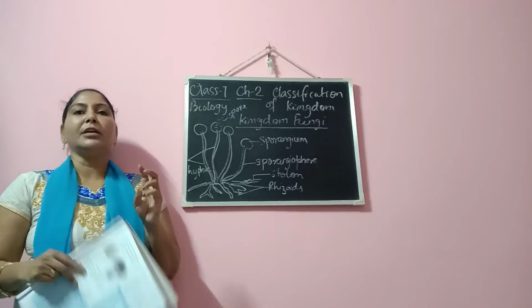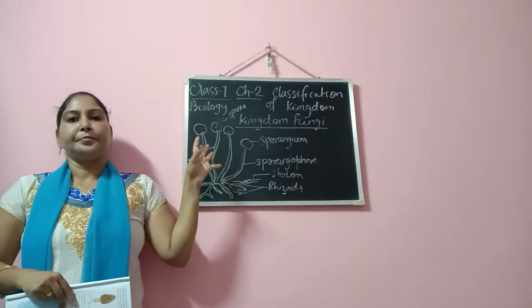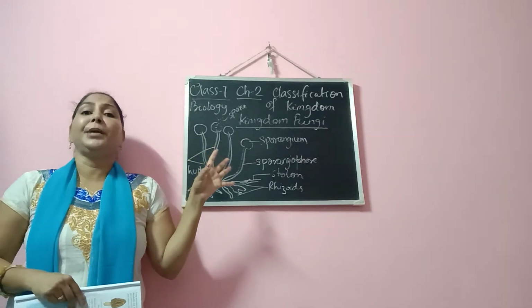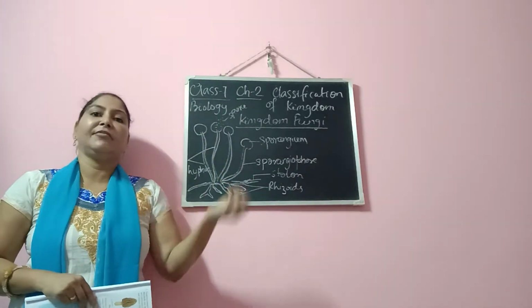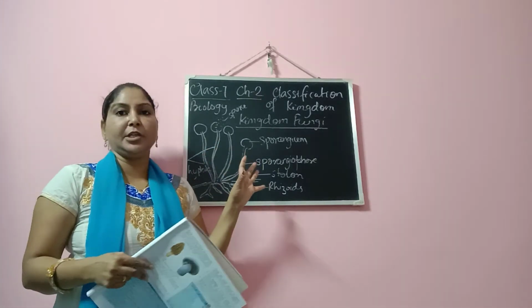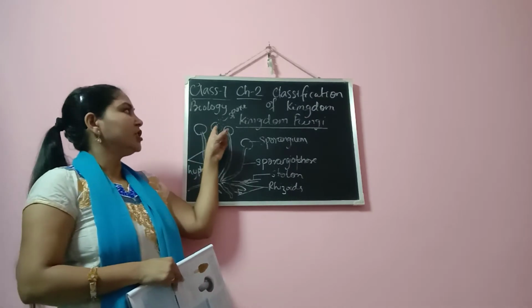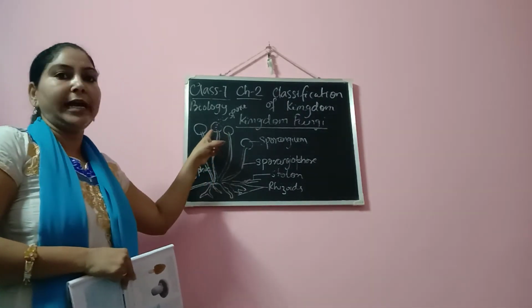So now we come to respiration. They respire aerobically, which means they take in oxygen and give out carbon dioxide. That is their mode of respiration. And how do they reproduce? They reproduce with the help of spores in the sporangium.